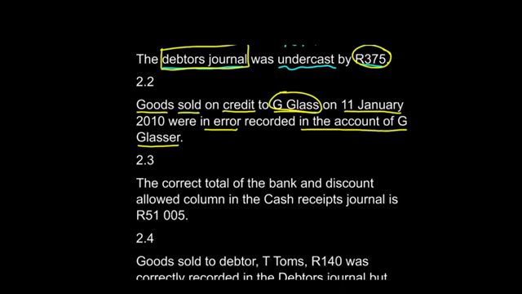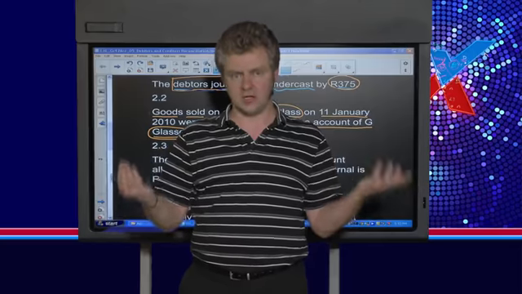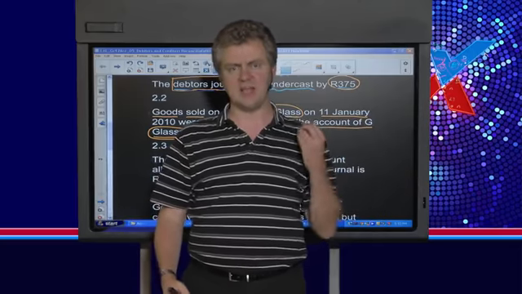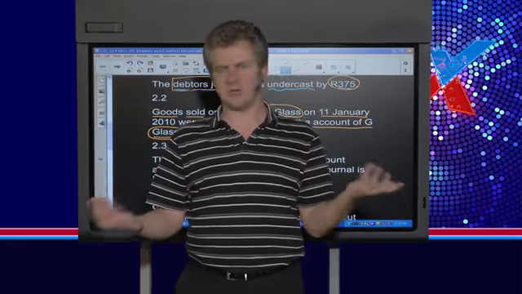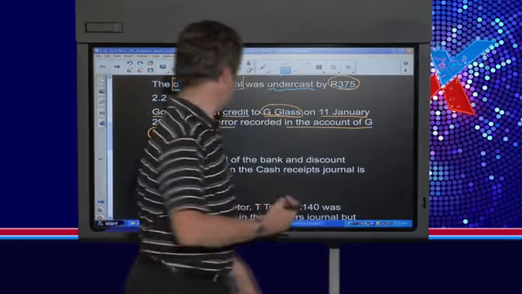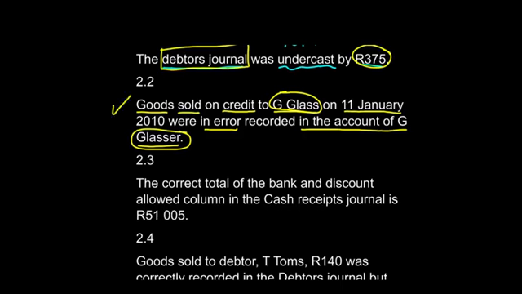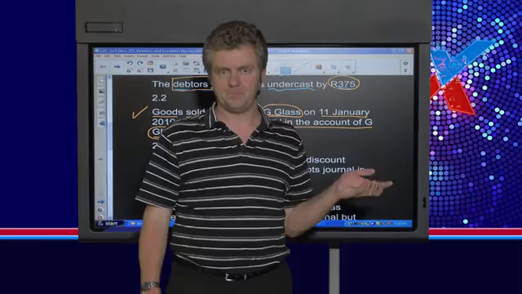These two accounts, G Glass and G Glasser, relate to individual debtors, so there's going to be no effect on our total, because we just take from one debtor and add to another debtor. So in fact here, we've done this transaction already. There's no entry that needs to be made.